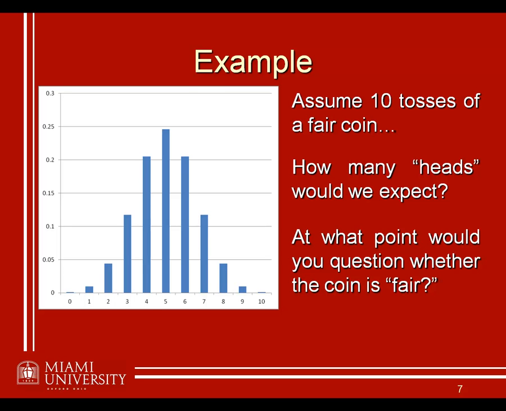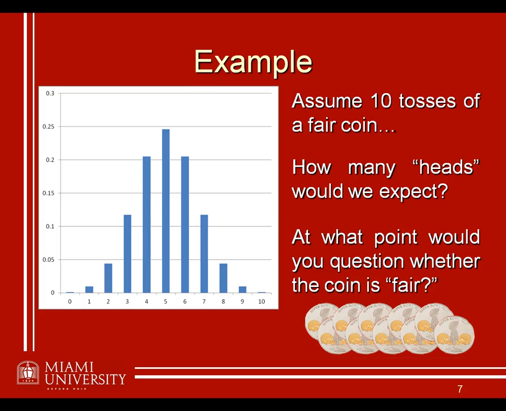If heads comes up 6 times, is that unlikely? What if it comes up 7 times? What about 0 times? So how likely is unlikely, in fact? How unlikely is it to come up 10 times out of 10? Well, what we can do is look at the probability of that. We know that the probability is 0.001 of getting 10 heads in a row when flipping a fair coin. We also know that the probability of getting 9 out of 10 heads is only 0.01 when flipping a fair coin. Well, these probabilities are exactly the p-values that we were talking about before.